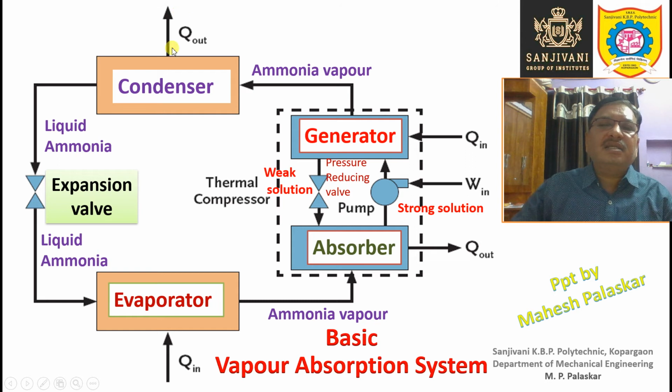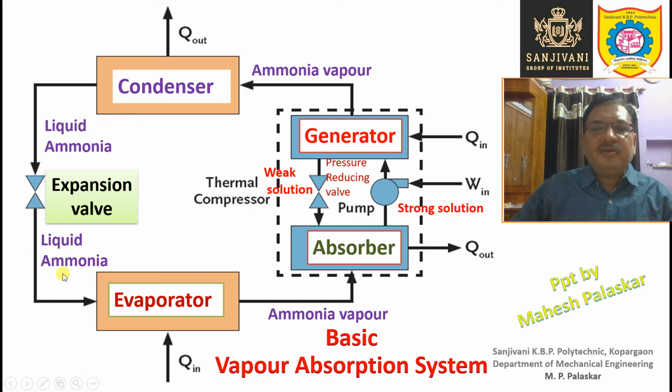In the condenser it is cooled, right? Then it gets condensed into liquid. Then liquid ammonia will expand in the expansion valve. Then it goes to the evaporator. In the evaporator it will evaporate by absorbing the heat from the surrounding, and thus we can obtain the refrigerating effect. And then this ammonia vapor will enter inside the absorber. Actually it is entering the thermal compressor, right?